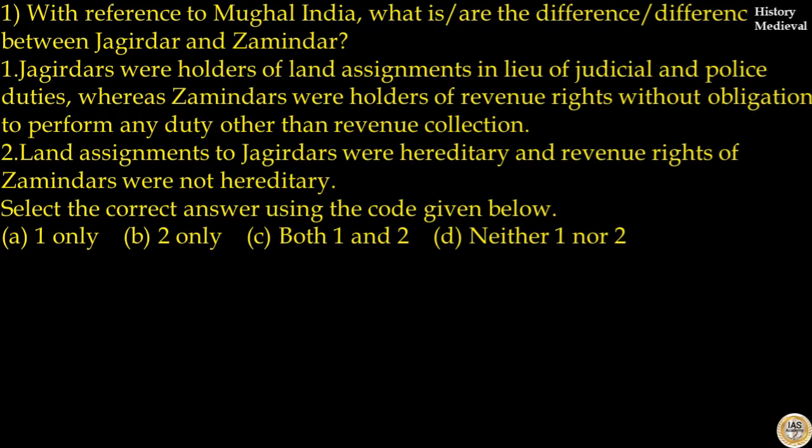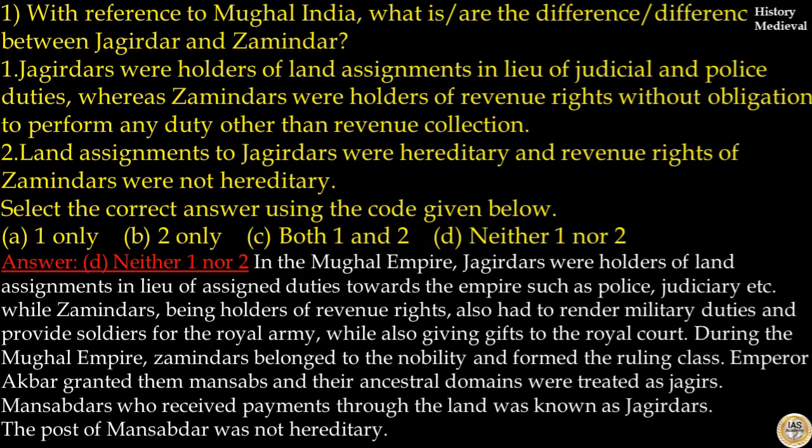Our first question is, with reference to Mughal India, what are the differences between Jagirdar and Zamindar? Statement one: Jagirdars were holders of land assignments in lieu of judicial and police duties, whereas Zamindars were holders of revenue rights without obligation to perform any duty other than revenue collection. That is incorrect. Statement two: Land assignments to Jagirdars were hereditary and revenue rights of Zamindars were not hereditary. That is also incorrect. Select the correct answer using the codes given below. Here, the answer to this question is option D. Neither one nor two of the statements are correct.